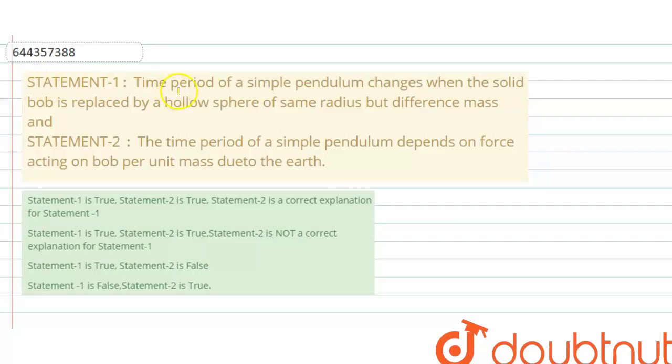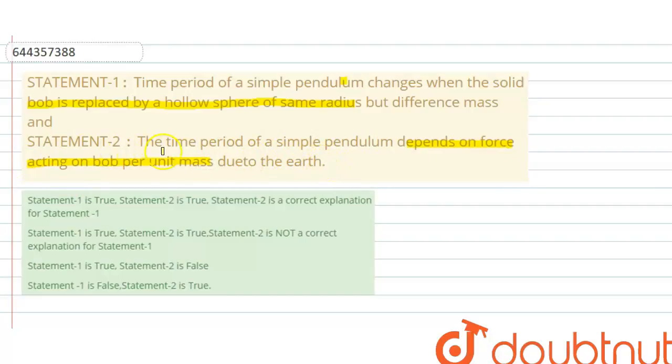Hello everyone, let me explain this question to you. Statement 1: The time period of a simple pendulum changes when the solid bob is replaced by a hollow sphere of the same radius but different mass. And statement 2: The time period of a simple pendulum depends on the force acting on the bob per unit mass due to the earth.